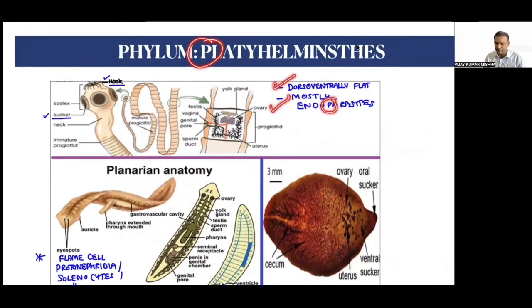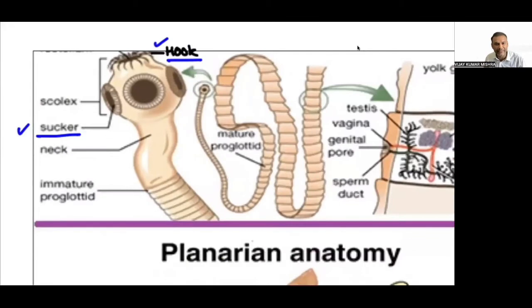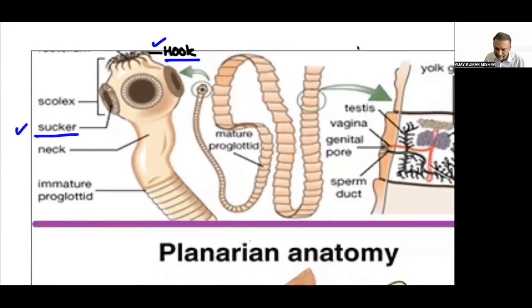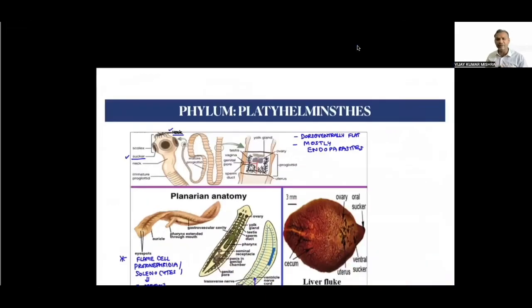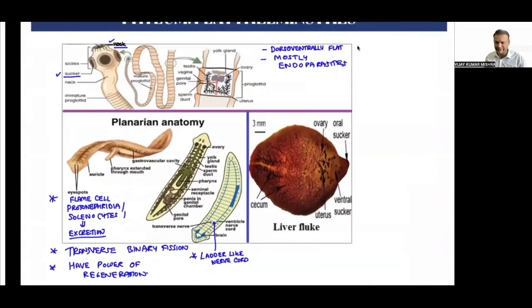If they have to live their life as a parasite, they should have an adaptation that supports the parasitic lifestyle, and that's why they have hooks. If I expand the head of the tapeworm, you can see these black colored structures are called hooks. Can you see these other structures? They are the suckers. Hooks and suckers are the key property of the tapeworm, seen in the phylum Platyhelminthes.